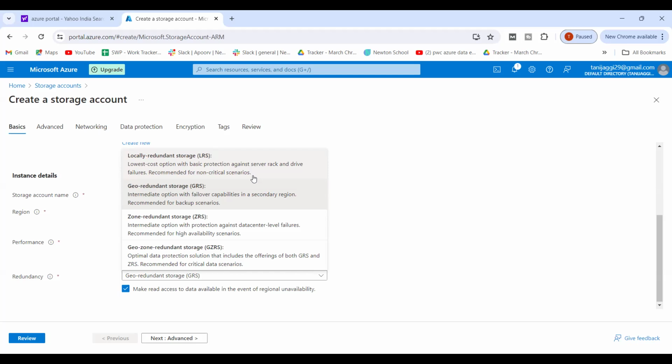Right? Basically in GeoZone redundant, the data we store in multiple locations is not only for the cruciality or the security, but also for the usage part. How the usage is aligned with it. If I'm sitting in Bangalore and my client is in Gurgaon, and the data centers they have are only in Gurgaon and not in the complete India region.